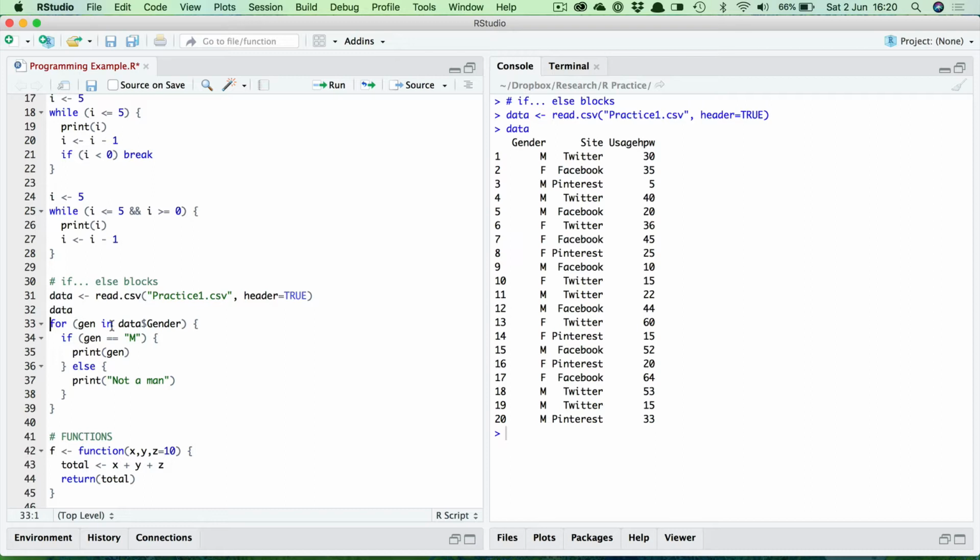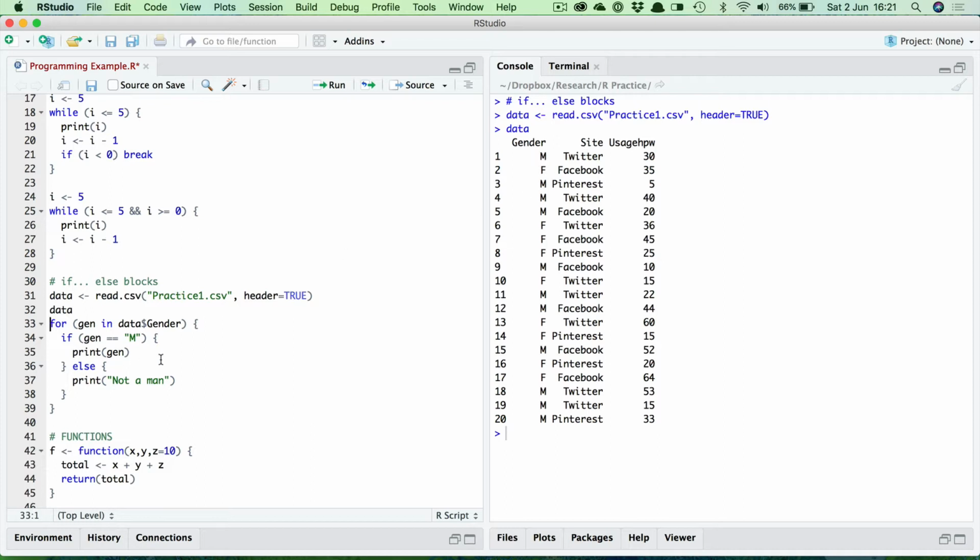So first of all I'm looping through this variable here, this vector, the gender vector. So I'm using the standard syntax we did in the previous video. So it's for, then in brackets some variable name, in this case gen, so sort of shorthand for gender, then the word in, then of course the vector that you want to loop through, in this case the gender vector here. Of course I'm using the standard list style here to indicate that. So it's going to loop through this variable, and in each iteration gen will take on each value in turn. So first of all gen will be M, and then F, and then M, and so on.